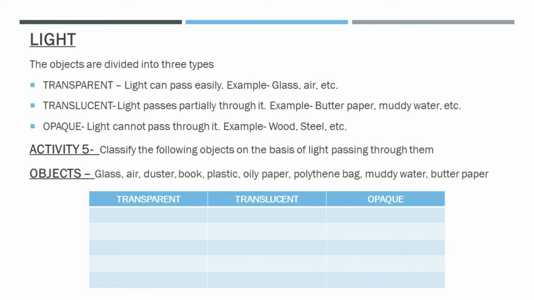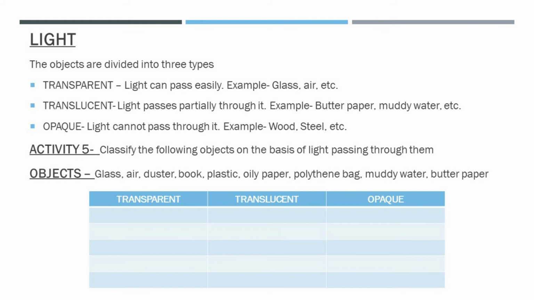Now those materials through which we can see clearly are called transparent materials. Some of the examples of transparent materials are glass, air, water, some plastics, groundnut oil, alcohol, etc.